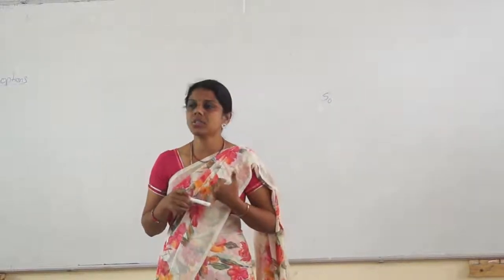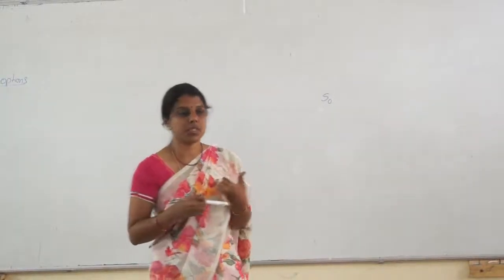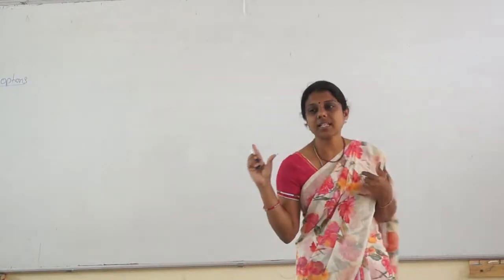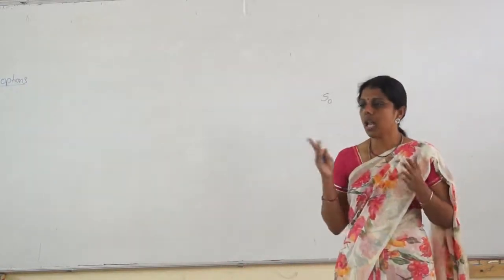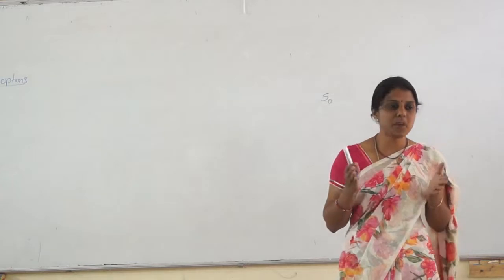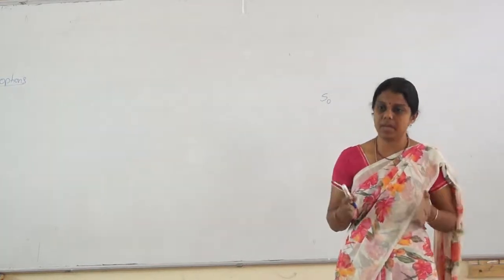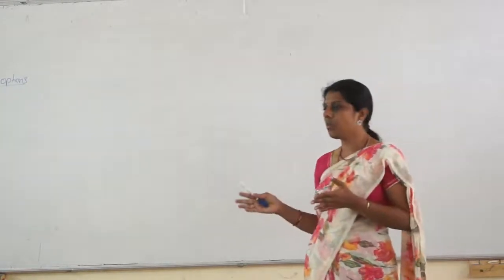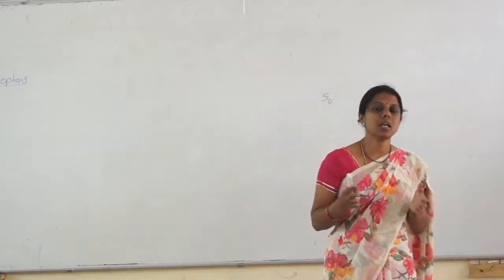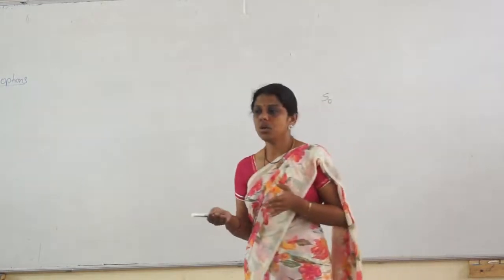Moneyness talks about exercising the option. What does exercising mean? On the last day of the contract, the expiry day, the person who is supposed to buy will buy, or the person who is supposed to sell will sell. That is called exercising the contract.